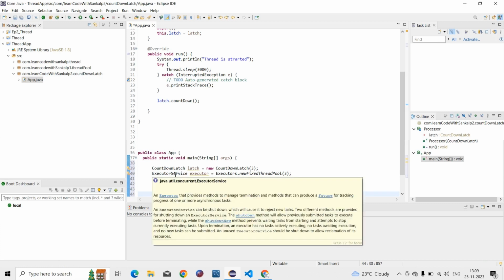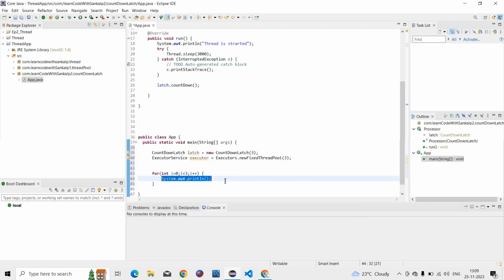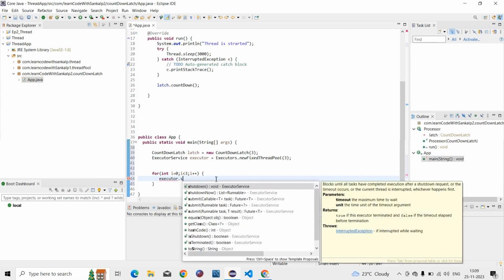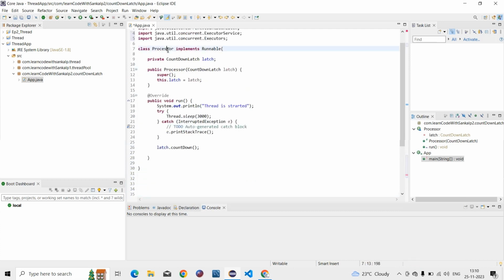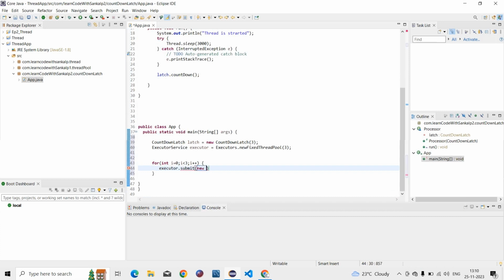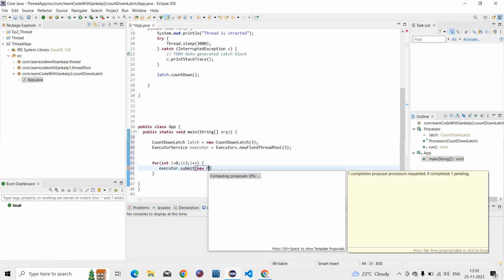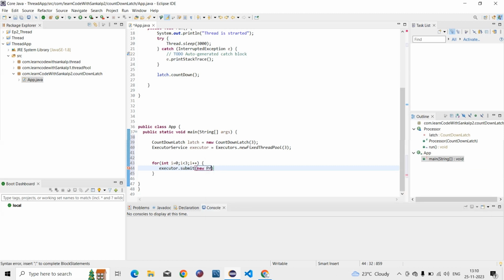We write executor dot submit, and the argument is a runnable task. We pass a new Processor, and as its argument we give the latch, meaning the 3 count latch will be there. Then we end it with a semicolon.